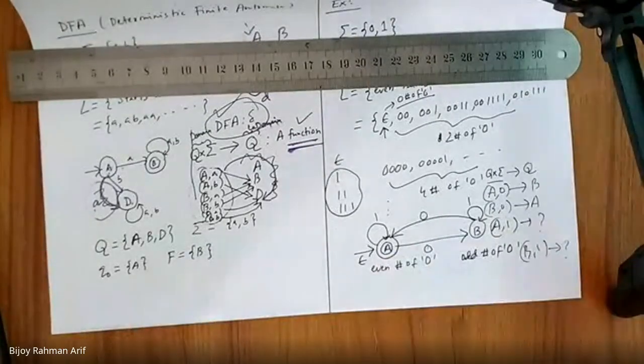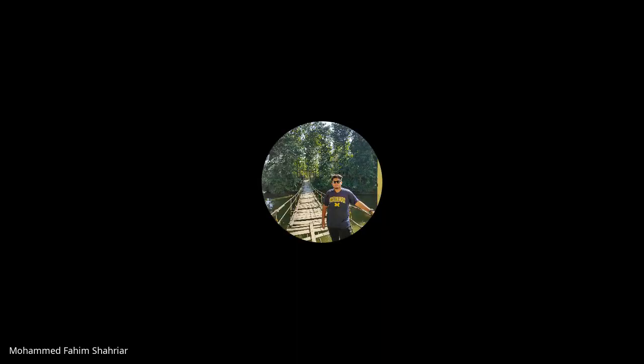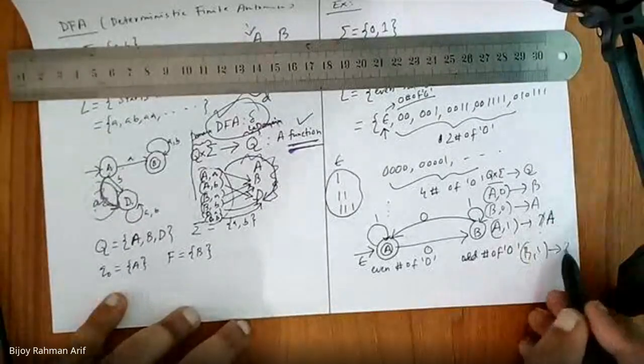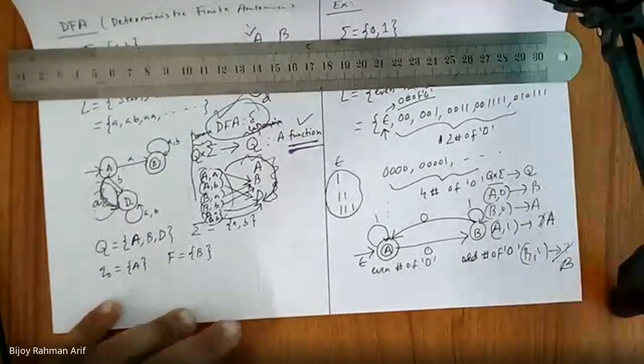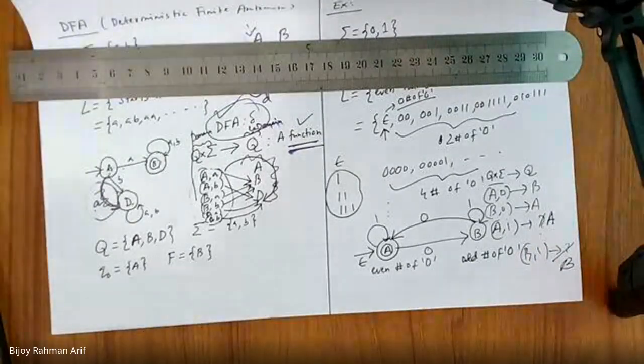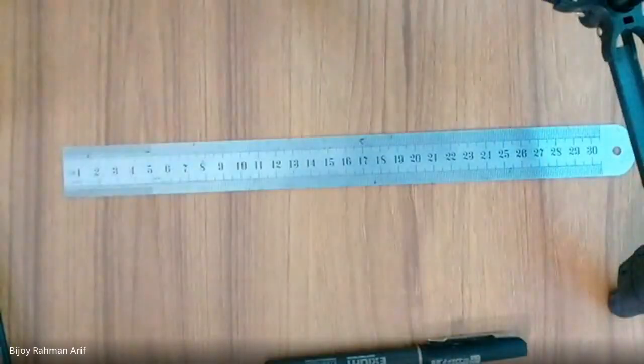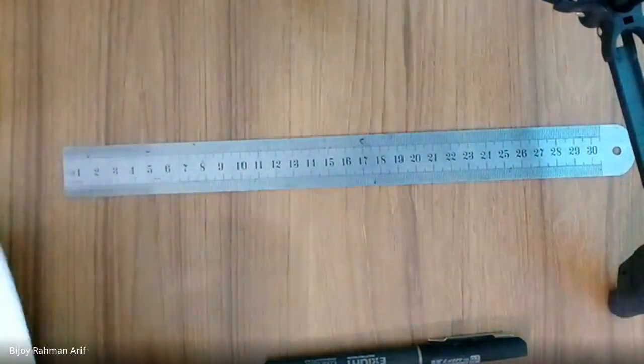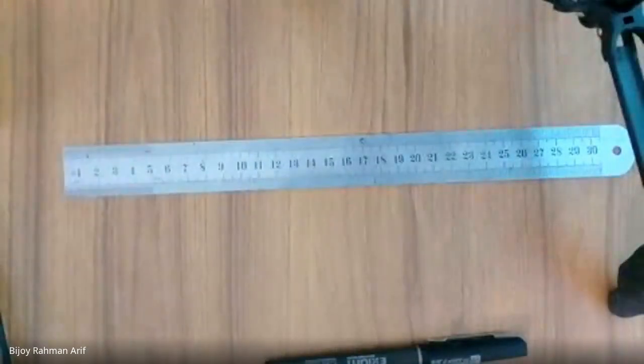Now does it become a DFA or not? Yes, sir. A, 1 has a transition on A, and B, 1 has a transition on B. So now it has become a DFA. Is that clear to you guys? Yes, sir. Now let's go to the next example.